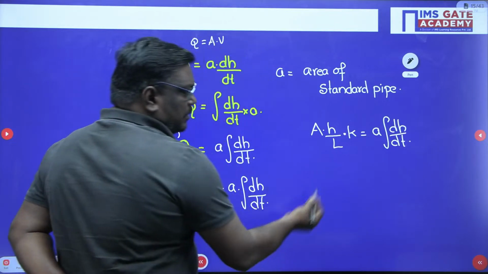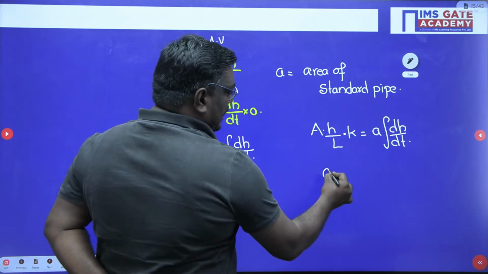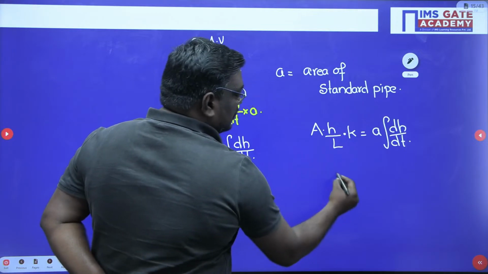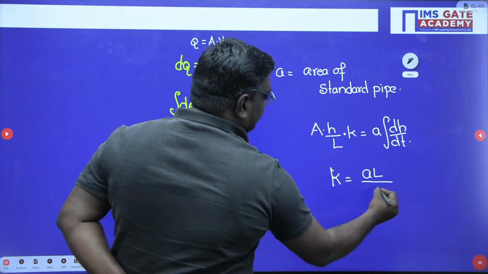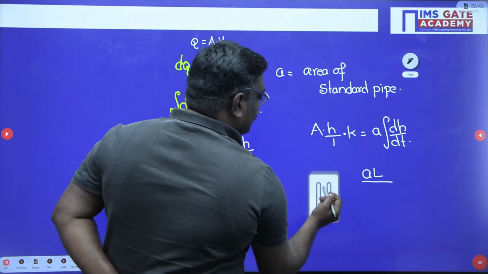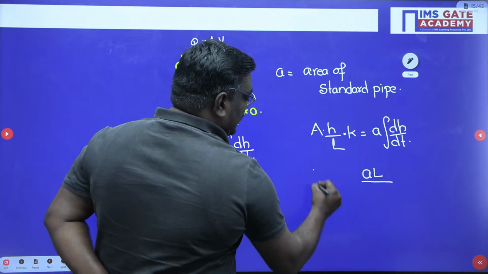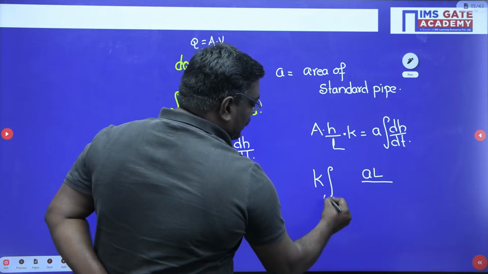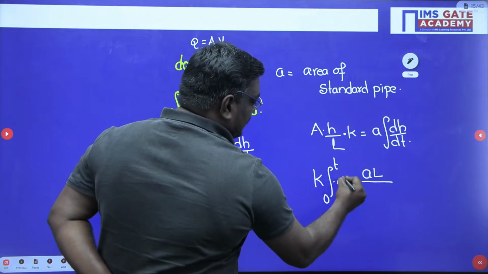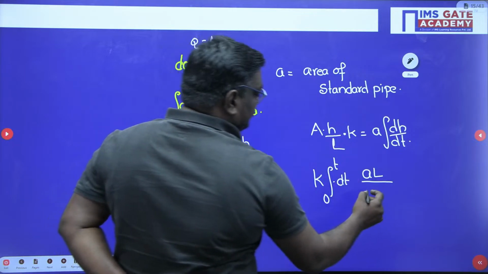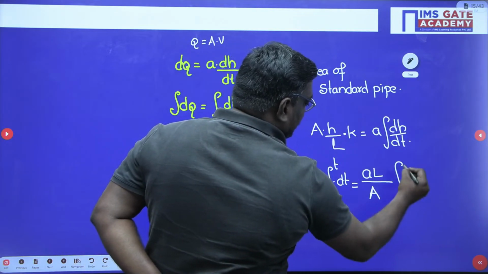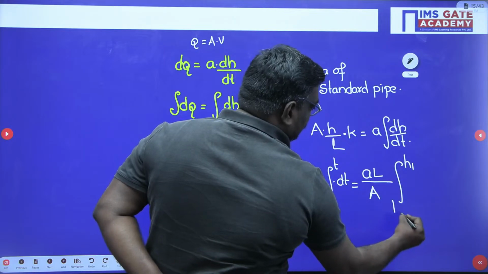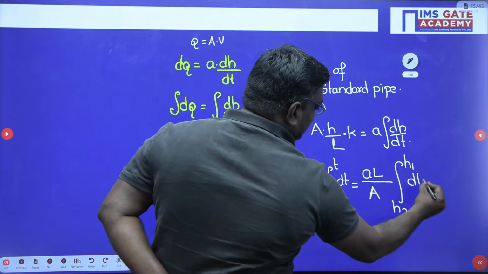Now, this can be modified as k is equal to al by a, h by l, k into integral 0 to t dt, integral h1 to h2 dh by h.